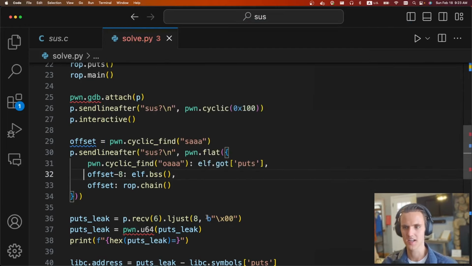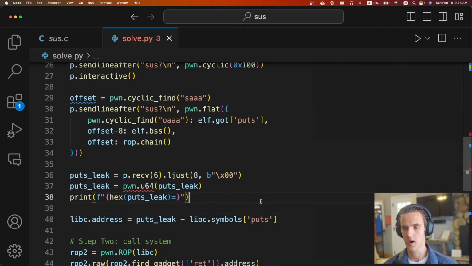So just a quick way to get all those offsets so you don't have to count by hand and put DEADBEEF all over the place. But anyways, we're going to put puts into the RDI. We need a valid stack address just because we're going to be running it over again. So we're going to do elf.bss, and then we put our ROP chain, which is just going to call puts in main. As soon as the ROP call starts, it's going to leak out the global offset table.